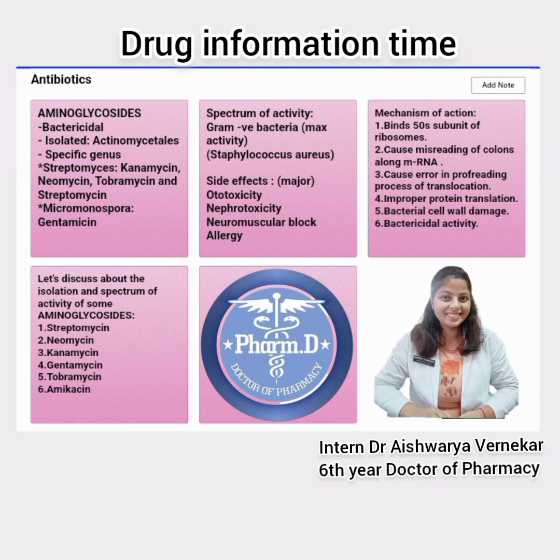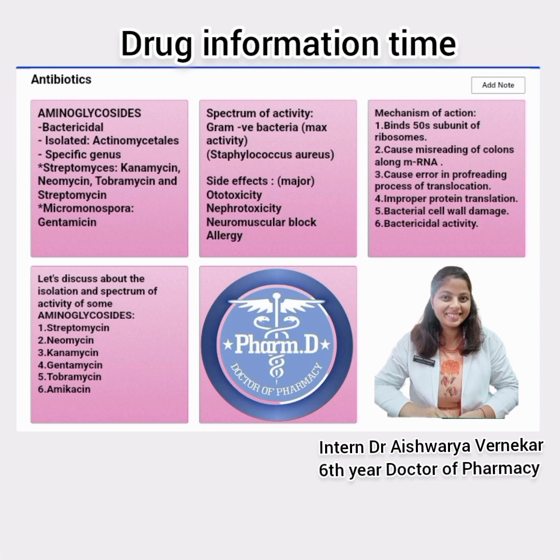Now let us see how it exerts its effect, or its mechanism of action. First of all, it goes and binds to the 50S subunit of the ribosome. We know that the ribosome has 30S and 50S subunits. In that, it will bind to the 50S site, which will cause misreading of codons along the mRNA. This will further cause errors in the proofreading process of translocation. Now after that, what happens? There will be improper protein translation, and hence the bacterial cell wall will be damaged and bactericidal activity can be seen.